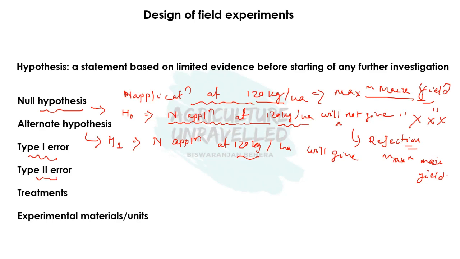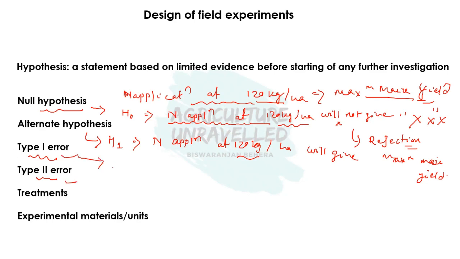We have conducted our experiment. We have conducted our field experiment, and now we have got different data and results. After that, we have to interpret that result. So during interpretation, based on our result, we have to accept the null hypothesis or reject the null hypothesis. During this process, there is a chance that we may commit some mistakes or errors. Those errors can be of two types, that is type 1 error or type 2 error.